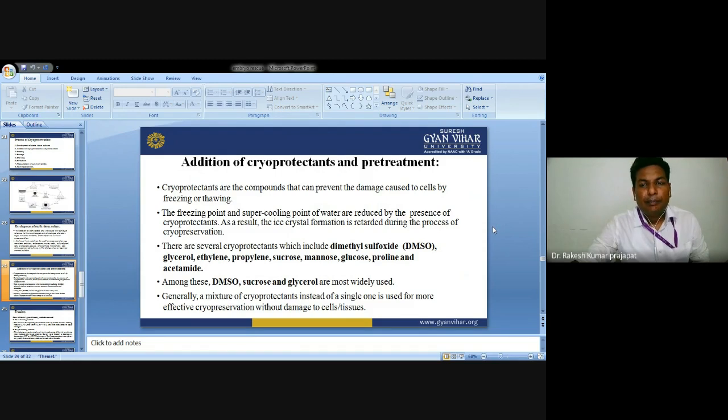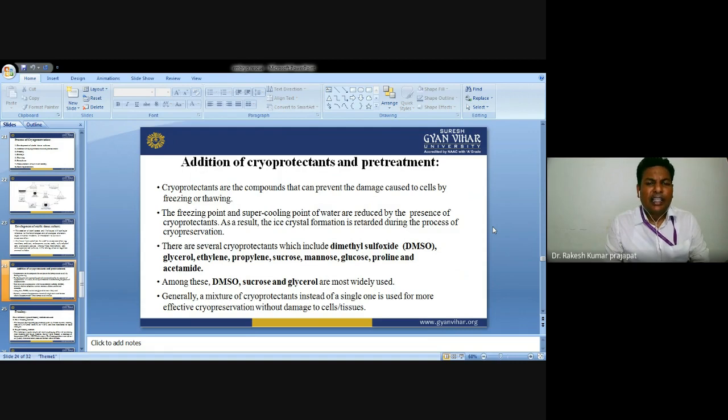Addition of cryoprotectant and pretreatment. Cryoprotectants are the compounds that prevent the damage caused to the cell by freezing or during thawing conditions. So by addition of cryoprotectants, we can protect the cells. The freezing point and supercooling point of water are reduced by the presence of cryoprotectant. As a result, ice crystal formation gets retarded during the process of cryopreservation.